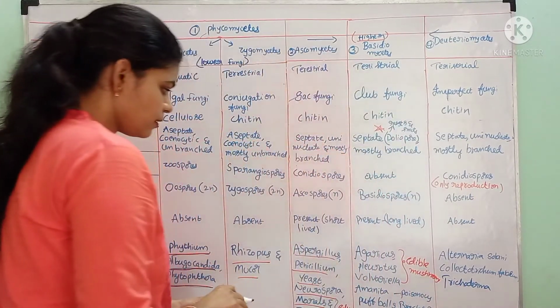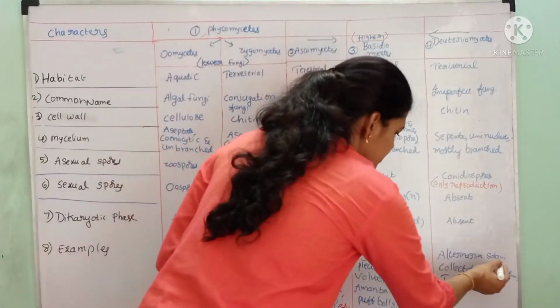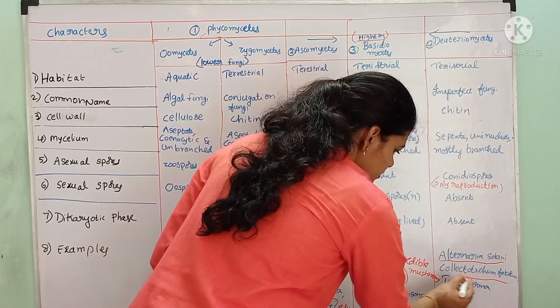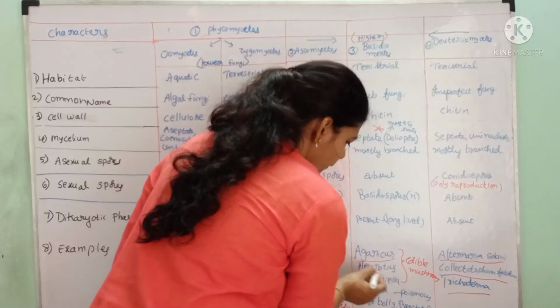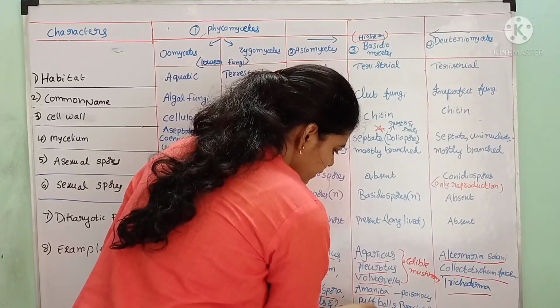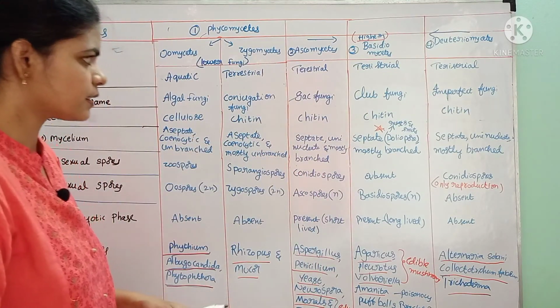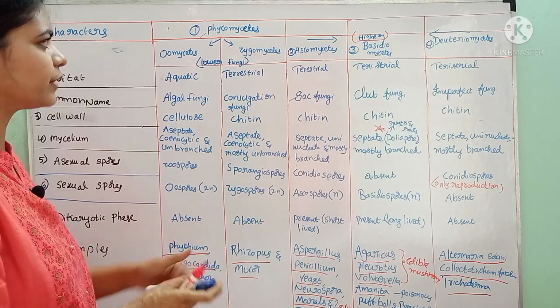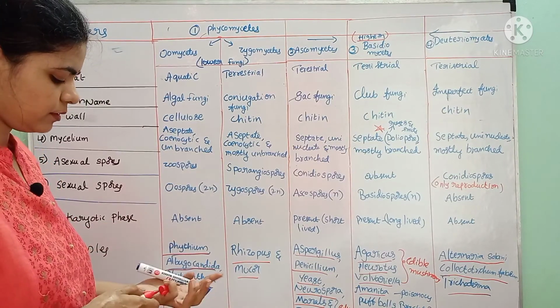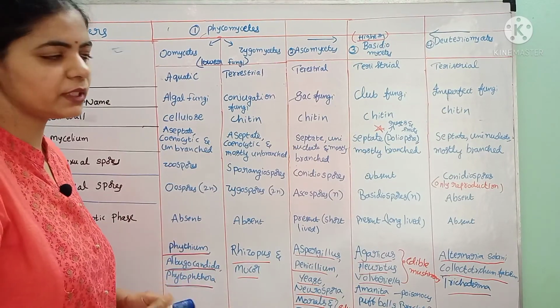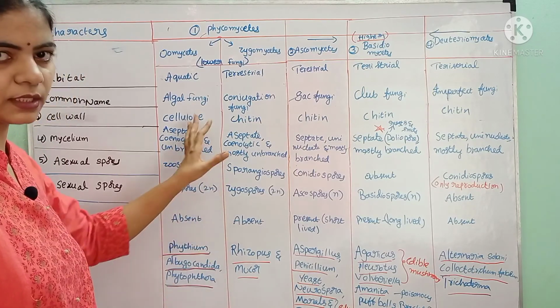So Trichoderma also belongs to Deuteromycetes. If you read this table, you are able to answer questions on all the different classes of fungi. You can easily remember the different characters by using this table.